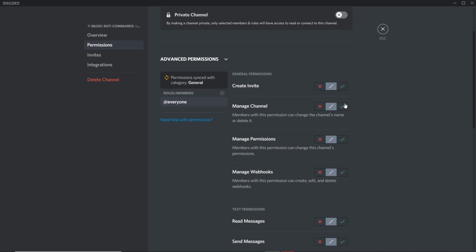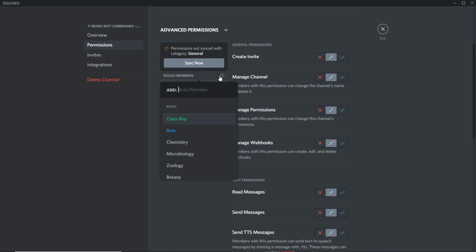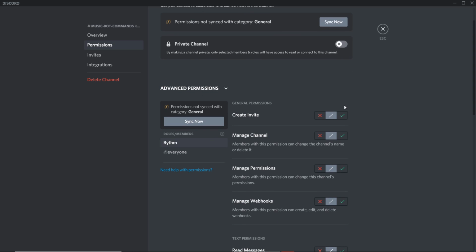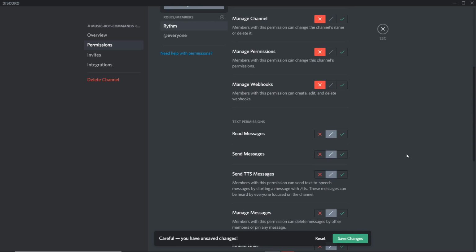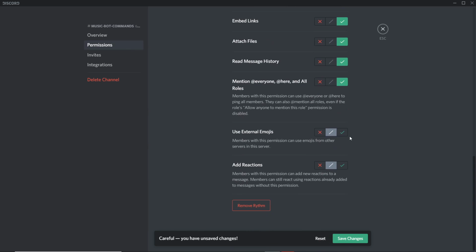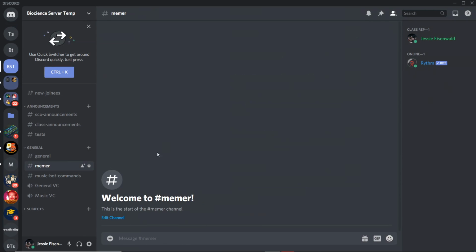When you add a certain permission, for a bot or a person, a group of people that you want to be able to access certain channels or not, again, I showed you guys that process for roles for certain people. It's basically the same for bots. So I do not want it to be able to do all this stuff. I do want it to be able to read, send text, and so on. I do want it to be able to do all this underneath the music bot commands and only underneath music bot commands, right? So I enable all of this here, but I do not want Rhythm to see Memer.